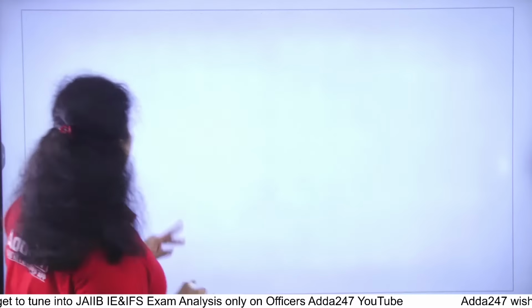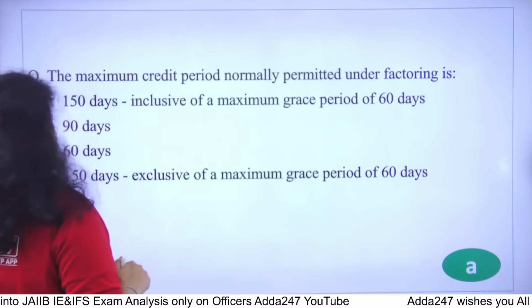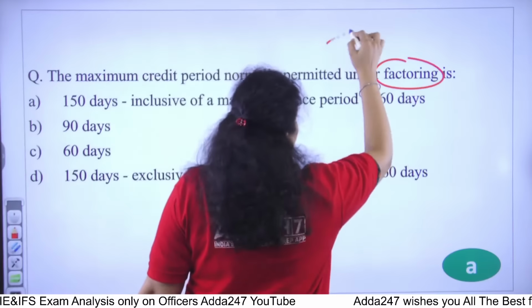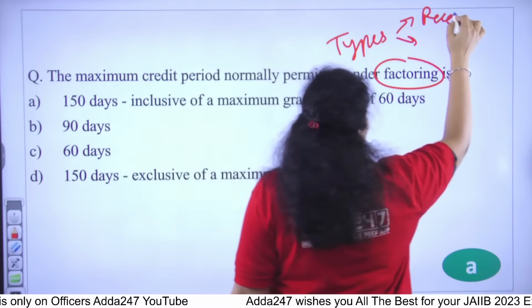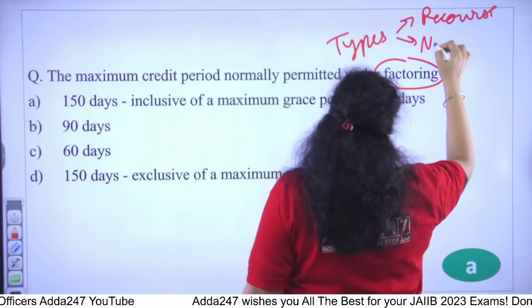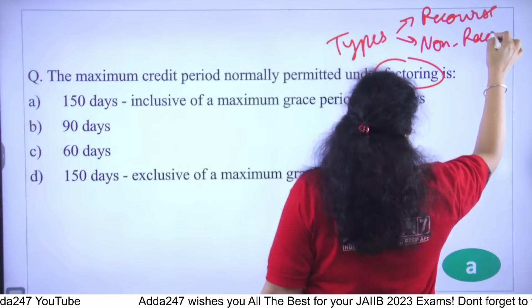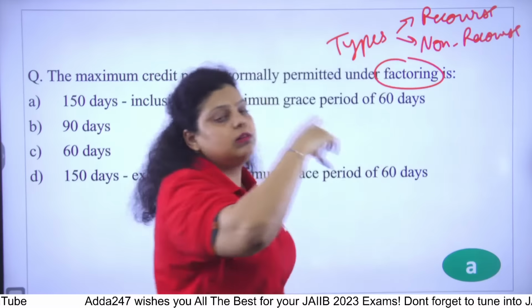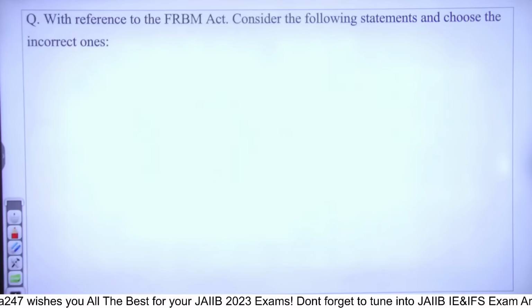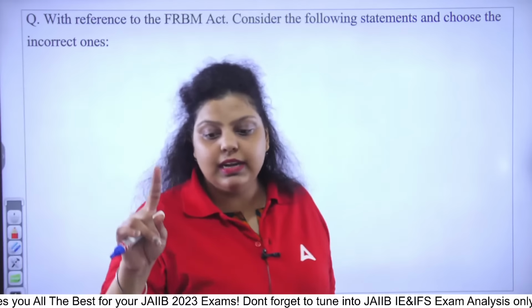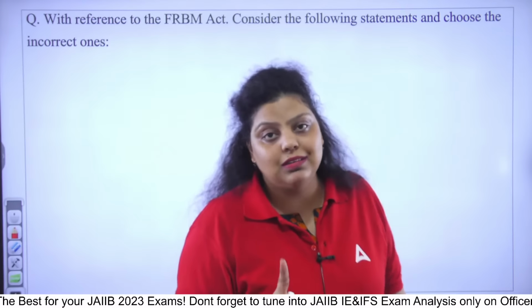What is the amount? Also, one more important thing here is the types of factoring. Factoring has two types, that is recourse and non-recourse. You can call it with recourse and without recourse as well. In forfeiting, it will be 100%. In forfeiting, the immediate cash will be available 100% from the bank.